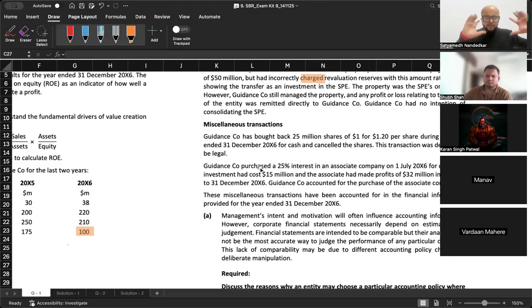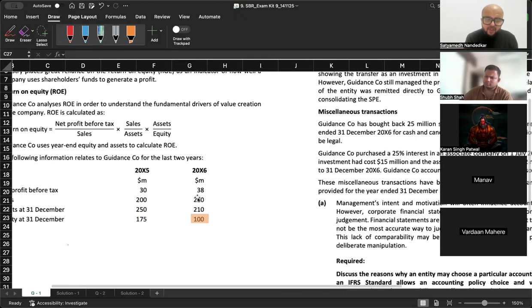What are our two comparable things? 2005's profit and 2006's profit. Now in 2006 you purchased an associate, so the share of investor in post acquisition profit of associate would have been added somewhere here in profit before tax. It was not included in the 2005 profit. So if you want to compare 2005 and 2006, don't you agree that from this profit I should remove the share of investor in post acquisition profit of associate?